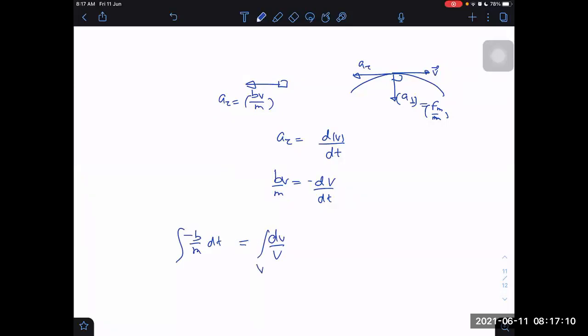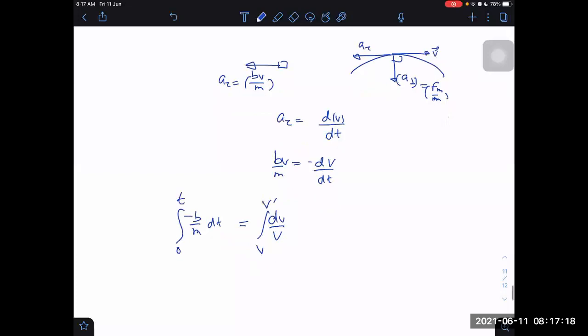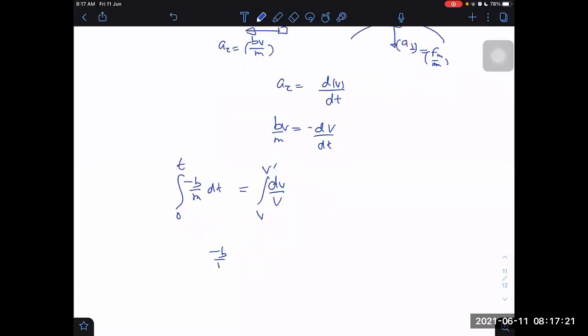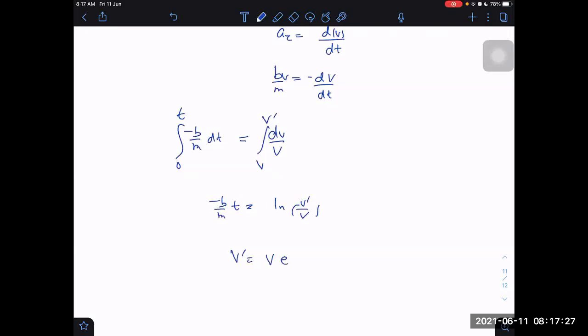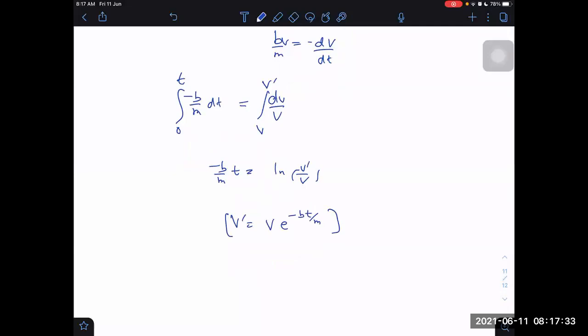Finally, what should I call it? V dash. Integrating from t 0 to t, minus b by m into t is equal to ln v dash by v. So I can write v dash is equal to v into e raised to power minus bt by m. Substitute, and we are getting this. But there's again a problem.